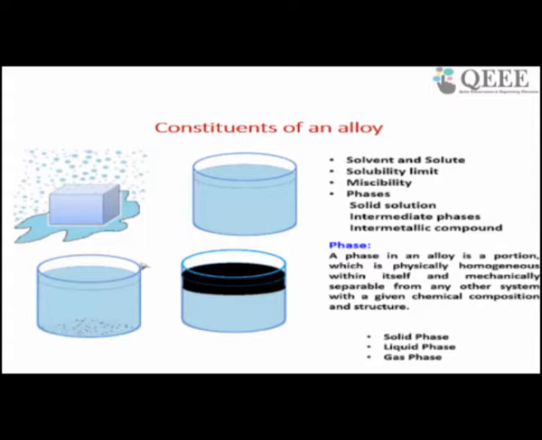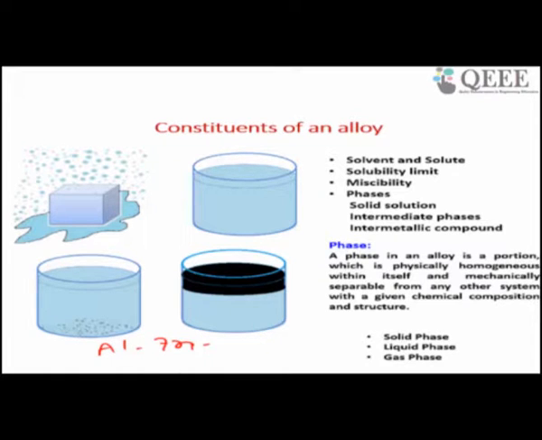For example, take an aluminum zinc copper alloy. In an aluminum zinc copper alloy, aluminum is your parent material and you are adding zinc and copper. In an aluminum zinc alloy, aluminum is your parent material and zinc is your alloying element.